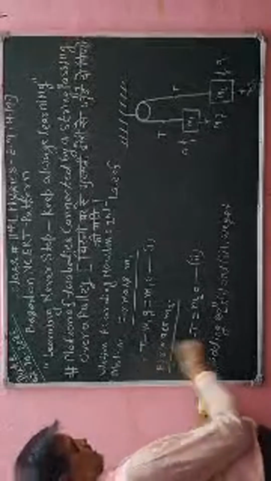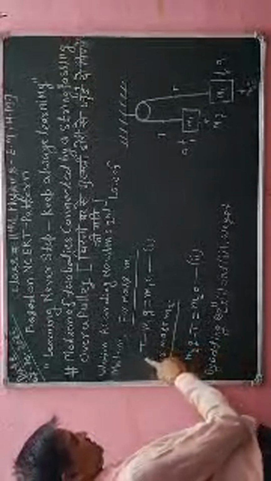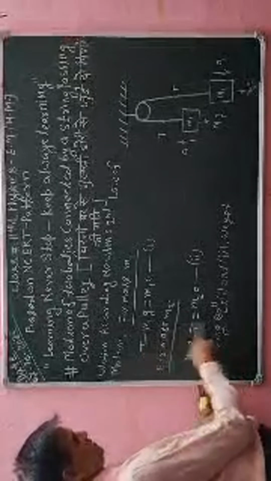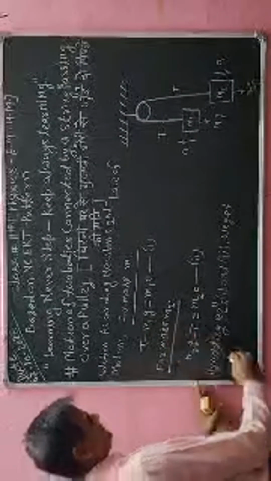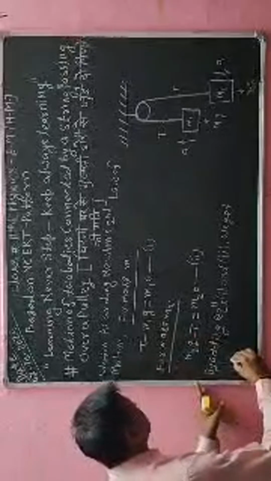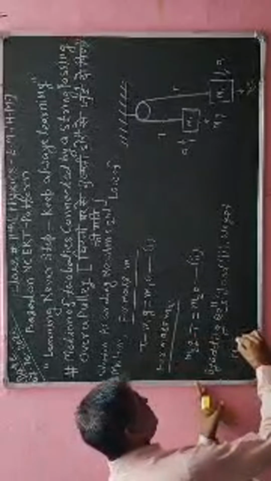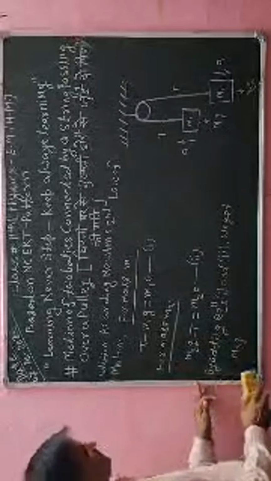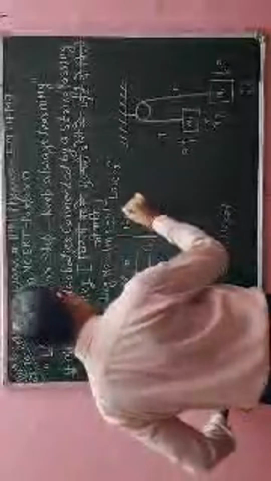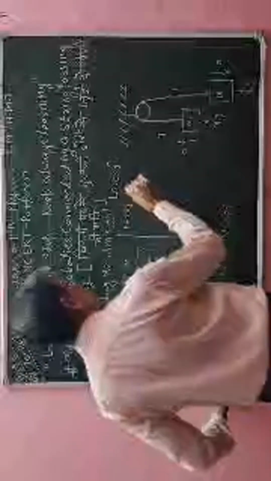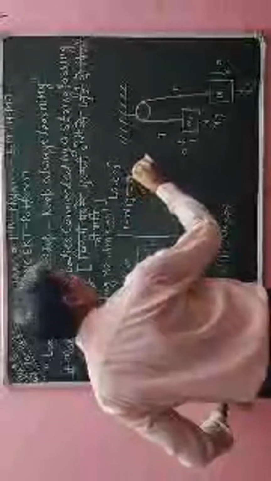So I will add. Here T is plus and here T is minus, so it will cancel out. Again, I will write the information here so students can easily understand. The first equation is T minus m1g is equal to m1a.